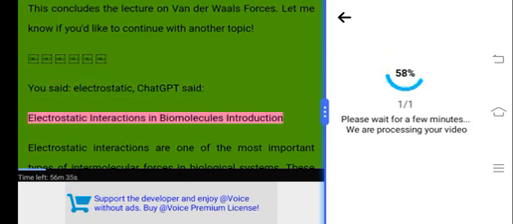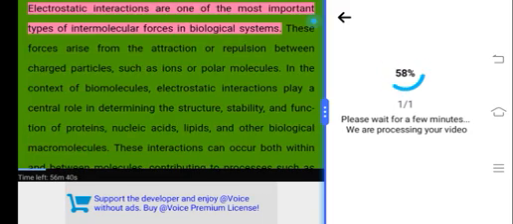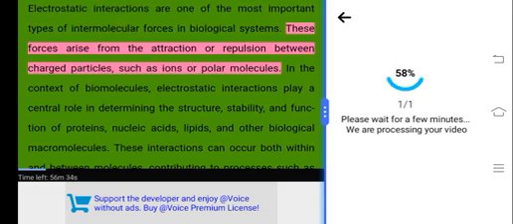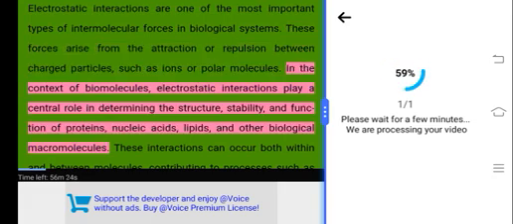Electrostatic interactions in biomolecules. Introduction. Electrostatic interactions are one of the most important types of intermolecular forces in biological systems. These forces arise from the attraction or repulsion between charged particles, such as ions or polar molecules. In the context of biomolecules, electrostatic interactions play a central role in determining the structure, stability, and function of proteins, nucleic acids, lipids, and other biological macromolecules.